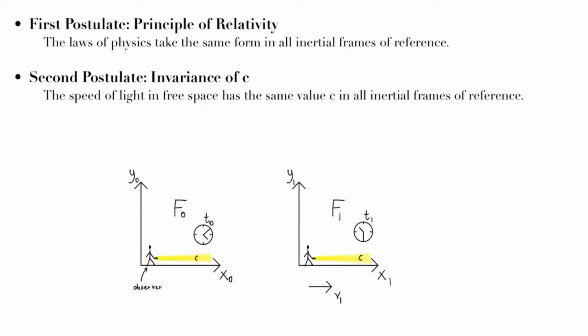We can make the guy in f1 an observer of the torch in f0 as well, and he will notice that even though the torch is moving away behind him with the torch pointed at him, the speed from that torch is not lower than the speed of light as you would expect, but is instead exactly the speed of light. The fact that the speed of light is always the same, no matter how fast you move alongside the light, is a very strange thing to wrap your head around.